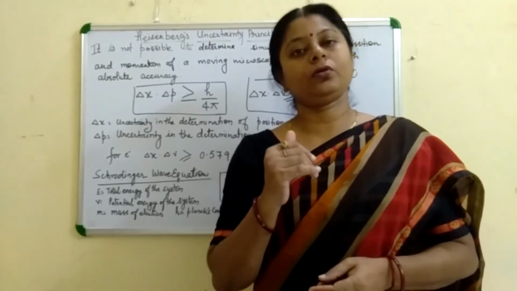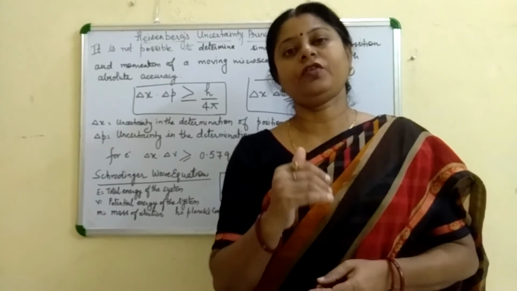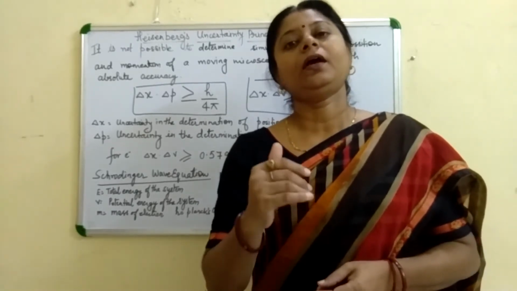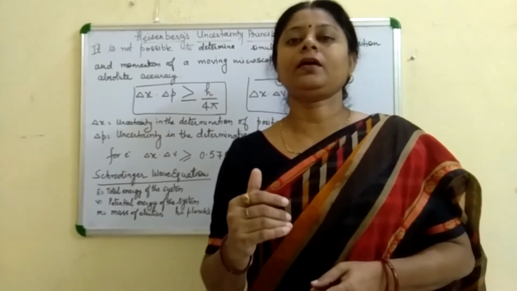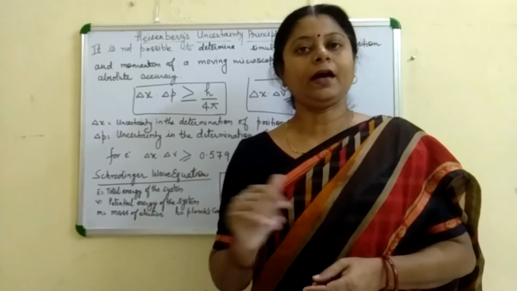So, the quantum numbers are the set of numbers that describe or designate the electron present in the various orbitals in an atom.